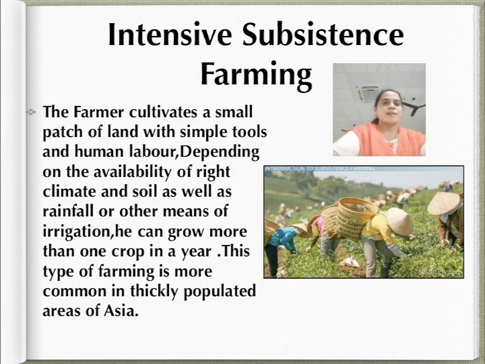Climate with a large number of days with sunshine and fertile soils permit growing more than one crop annually on the same plot. Rice is the main crop. The other crops grown on the same plot include maize, wheat, pulses and oilseed. Intensive subsistence agriculture is prevalent in the thickly populated areas of the monsoon region of South, Southeast and East Asia.